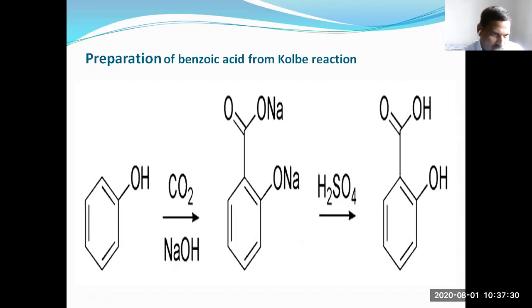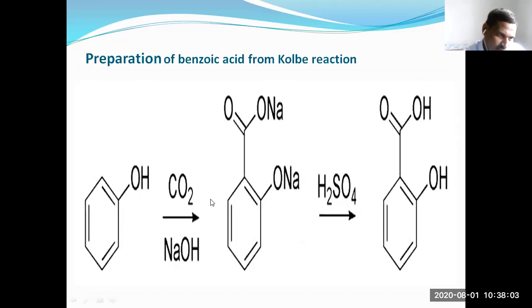This is acidified with H2SO4, and salicylic acid is formed, ortho-salicylic acid. In this reaction, carbon dioxide is the electrophile. So this is ortho-salicylic acid.